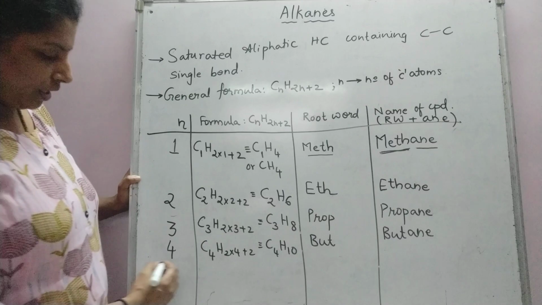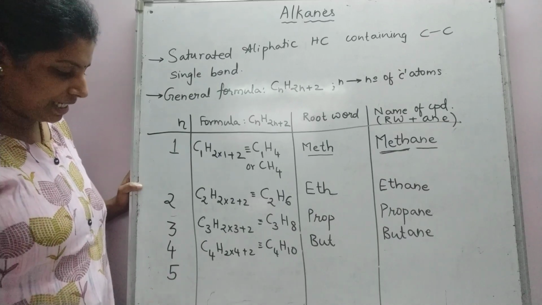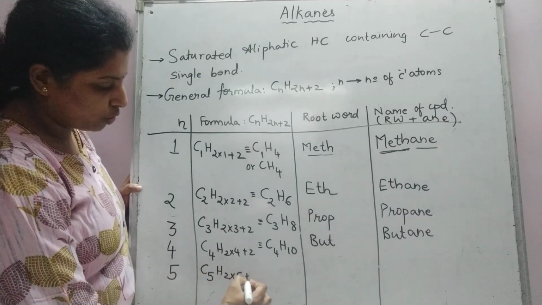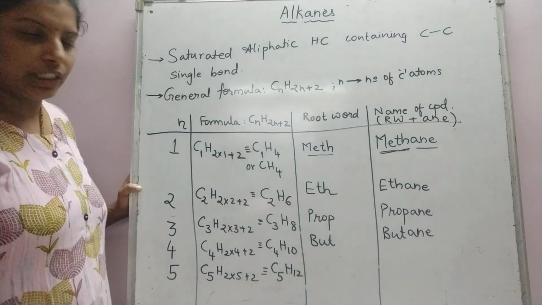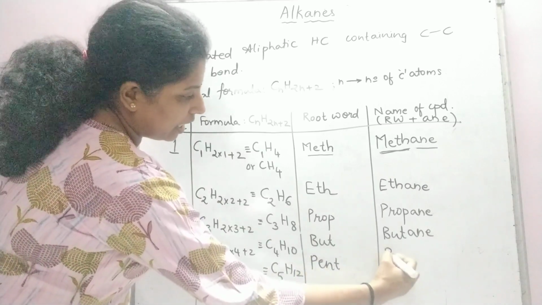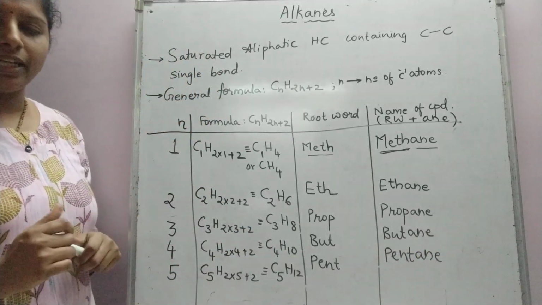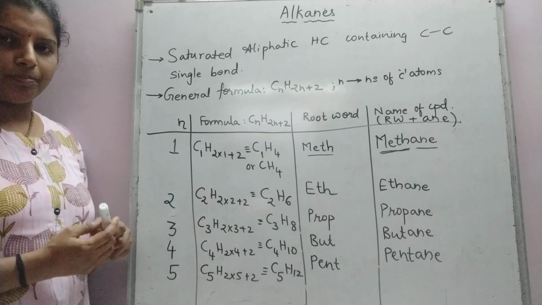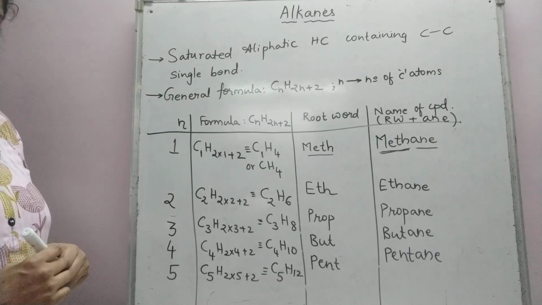Butane. Now going to the next compound, when the number of carbon atoms is 5, it would be C5H(2×5+2). It can be written as C5H12. So the formula is C5H12. The root word is pent and the name of the alkane is pentane. Now going to the next set of compounds, when the number of carbon atoms is 6.